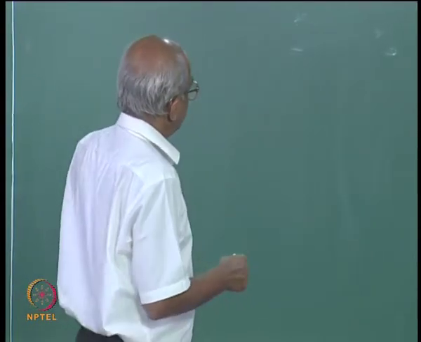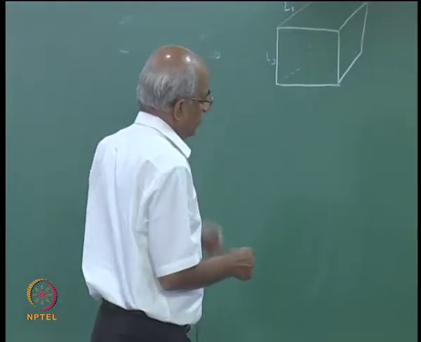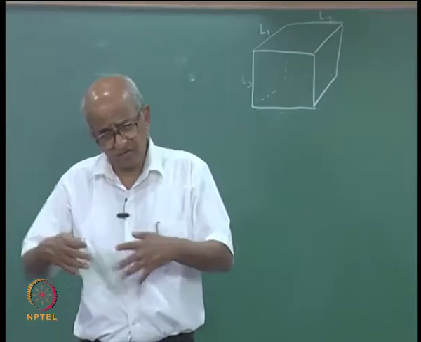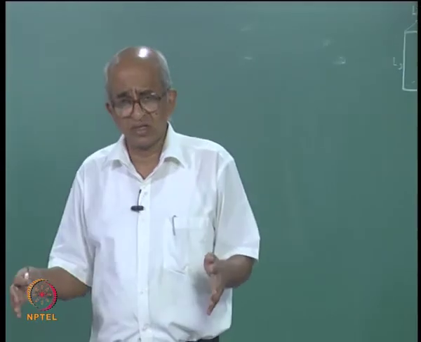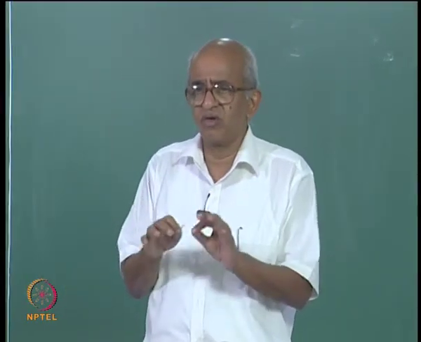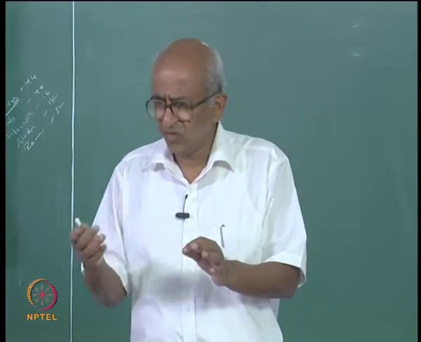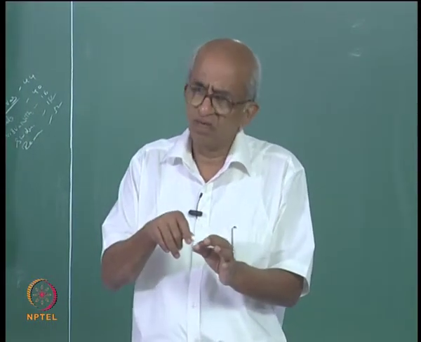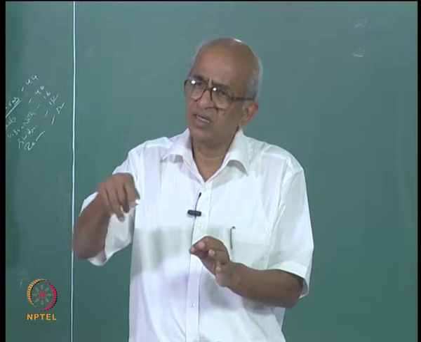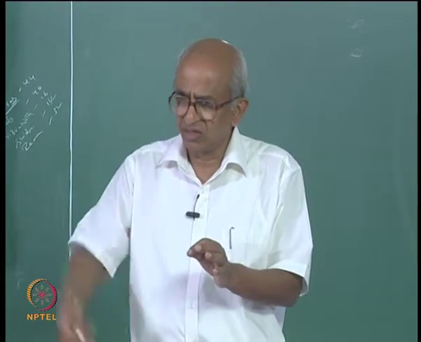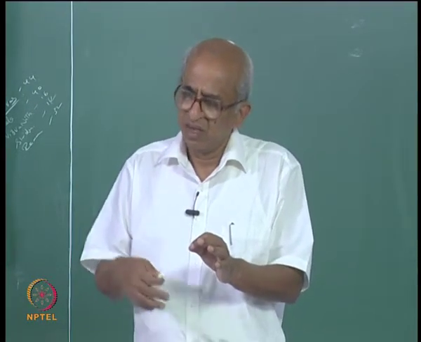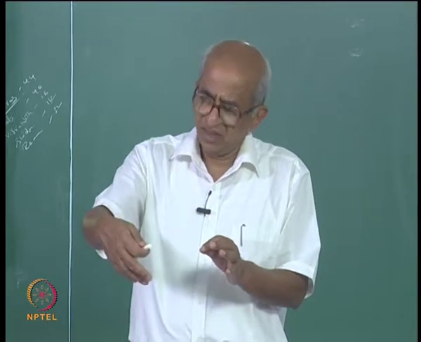So, therefore, we can say that I have a situation where I have a particle. There are of course a large number of electrons in the metal, but we are only going to look at one electron. In fact, this involves so many approximations. If you think of one electron, that electron actually interacts with the other electrons, and it also interacts with the nuclei.